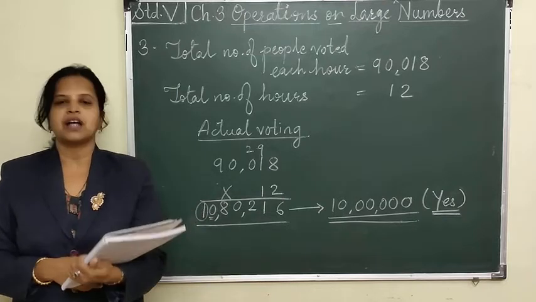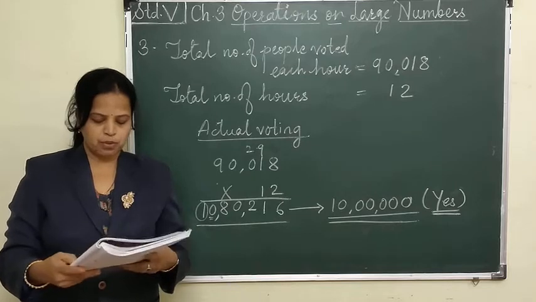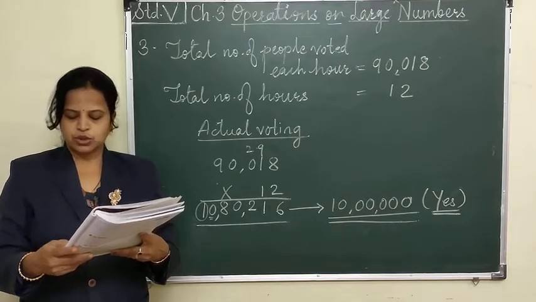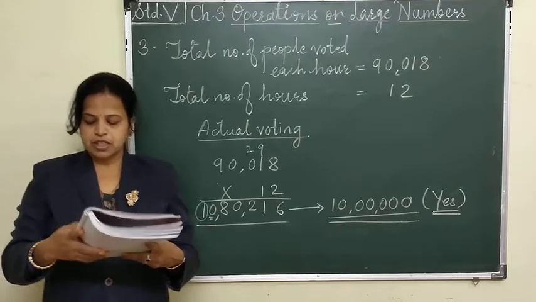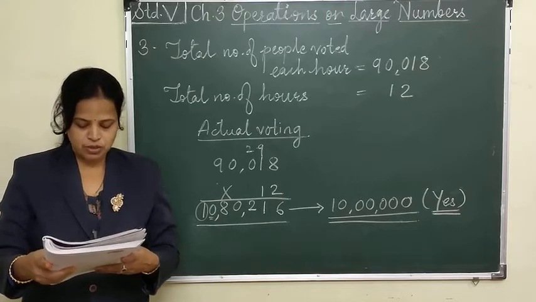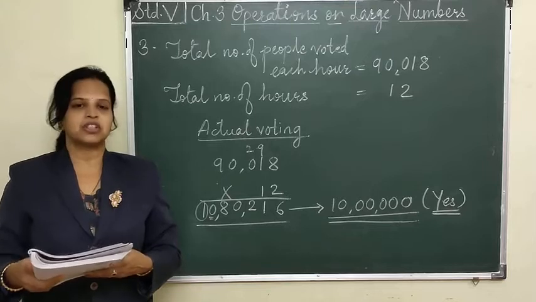Answer the following by estimating. See, there is one word problem. First we are going to read that problem. The headline read, "A million voted today." Actually 90,018 people voted each hour for 12 hours. Did the newspaper give a sensible account of the number of votes cast in the election?